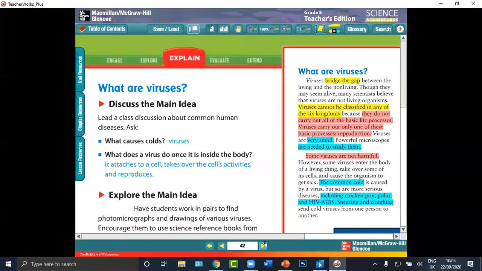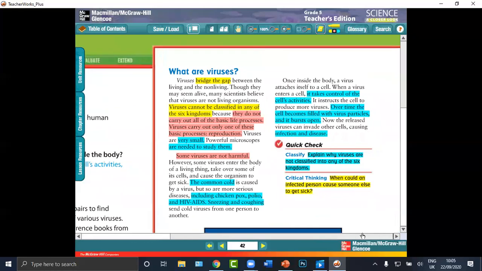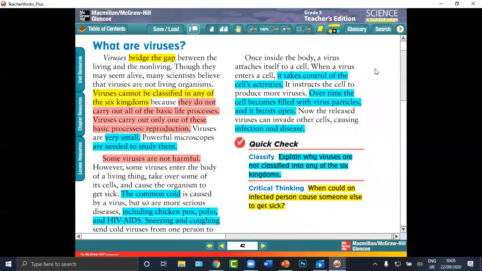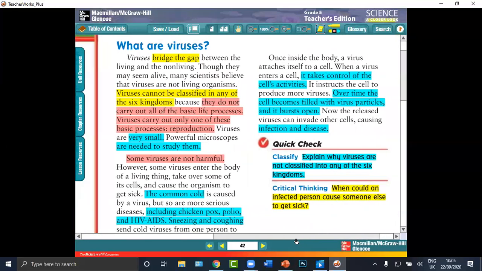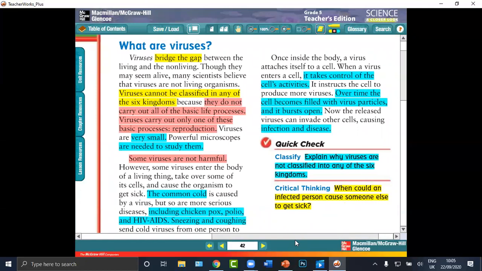Now we go to page 42. Viruses span the gap between living and non-living things. Viruses are not living organisms.